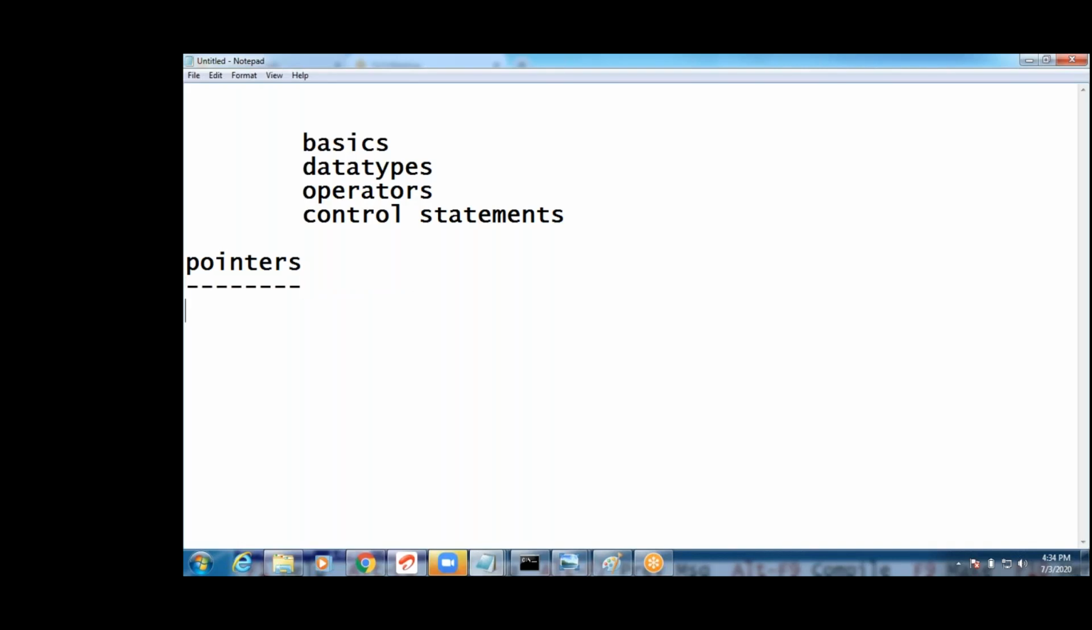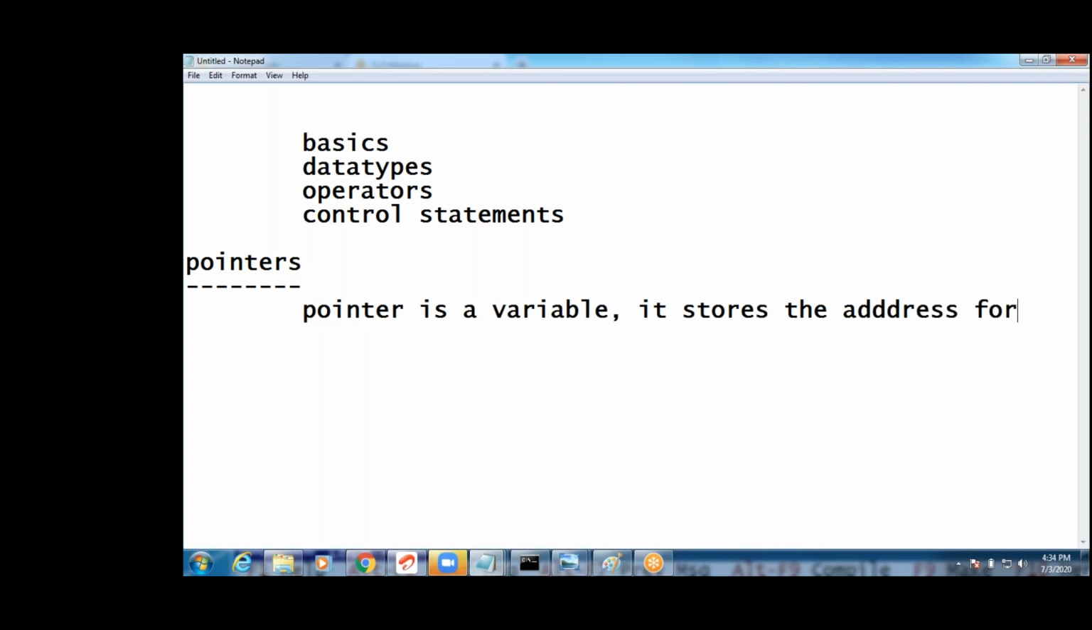Yes, pointer means what? Pointer is a variable. It stores the address of another variable.